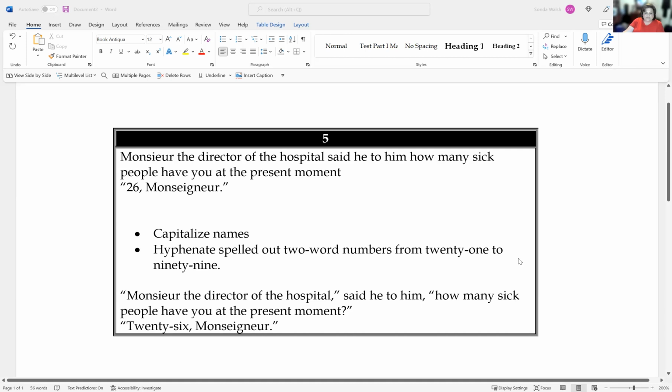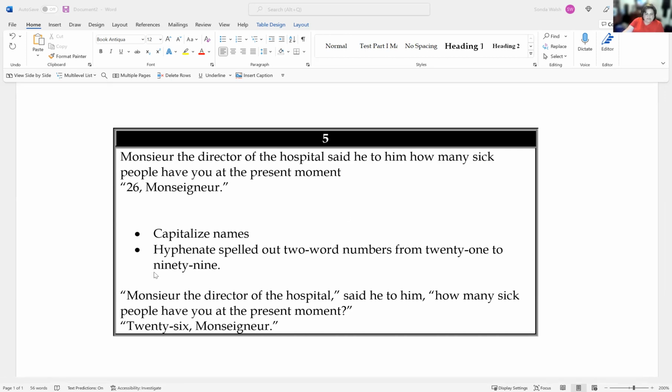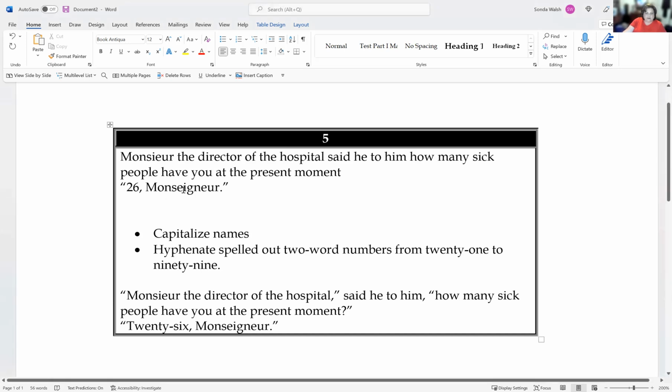Editing exercise number 5. This reads: "Monsieur, which I believe is French for Mr. The director of the hospital said he to him, how many sick people have you at the present moment? 26, Monsignor." So I think maybe we have, first of all, a misspelled word. Even though it's French, we should probably make it correct. So let's change this. There. Okay.